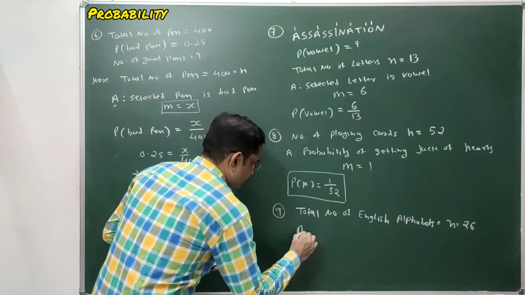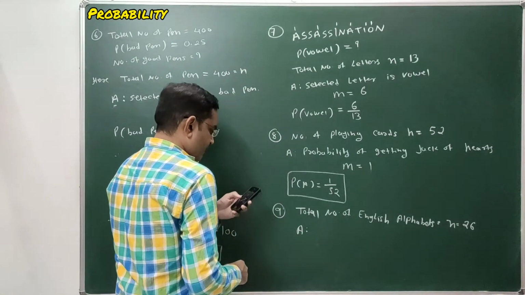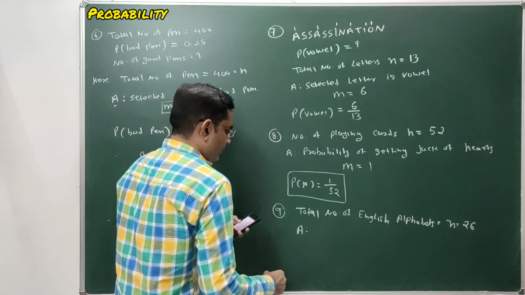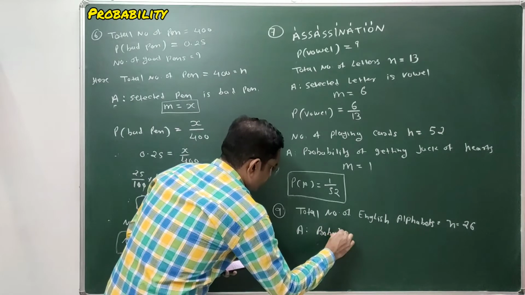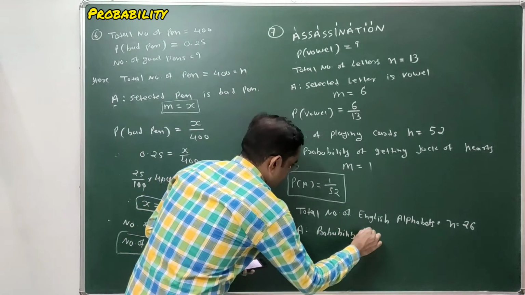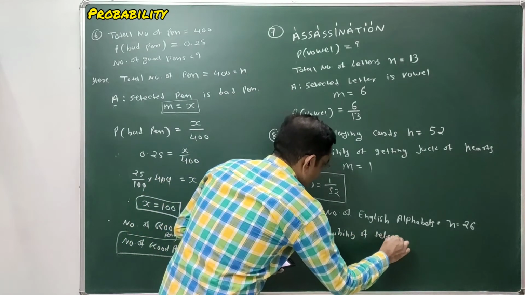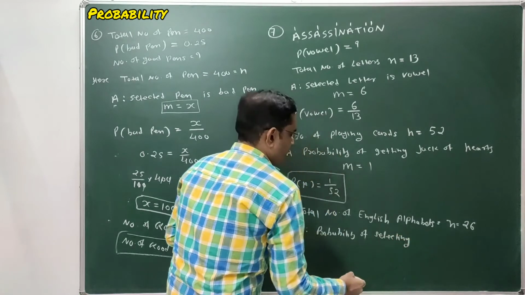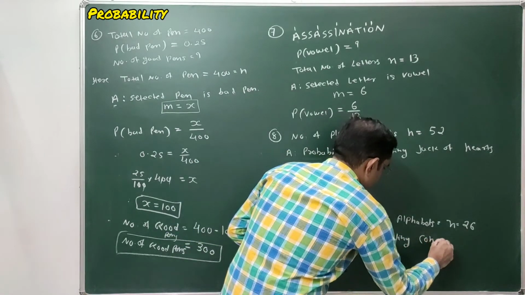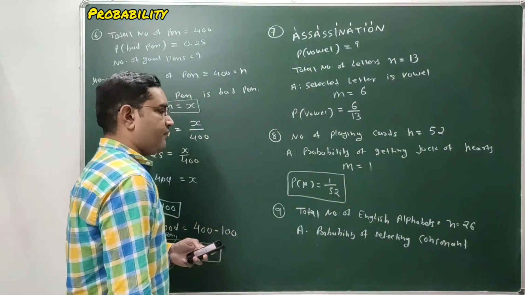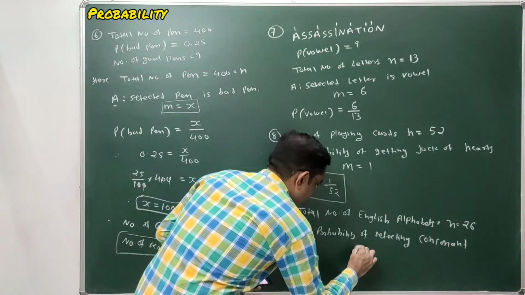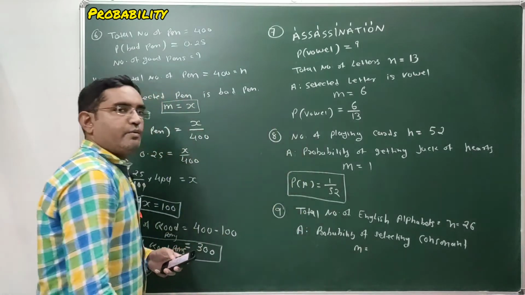So here our event A is the probability of selecting a consonant from the English alphabet. So students, selecting a consonant from the total of 26 alphabets is our favorable outcome.